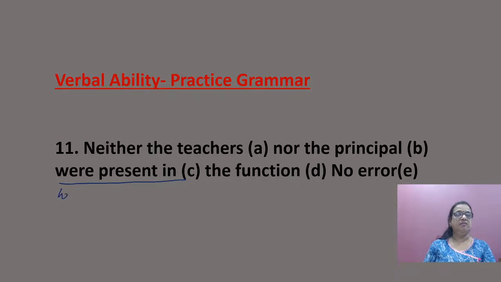It should be was present. Why? When neither is used, the verb agrees with the closest subject. This is singular, so the verb will be singular. Suppose this was plural, then the verb would have been plural. But this is singular, the verb will be singular. Next.